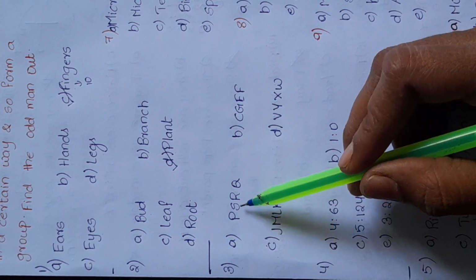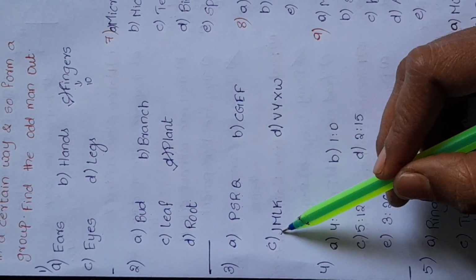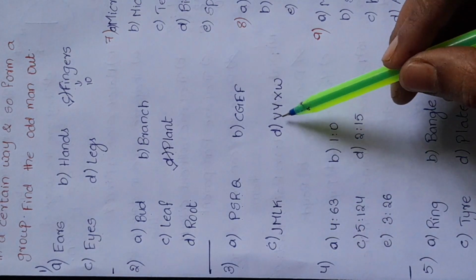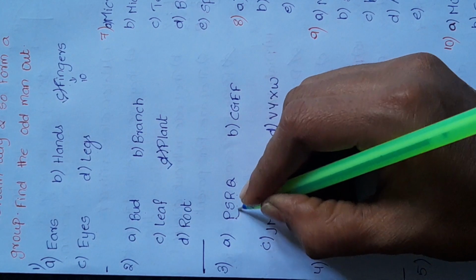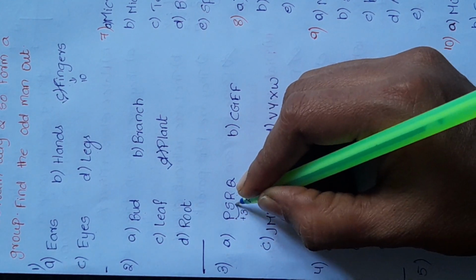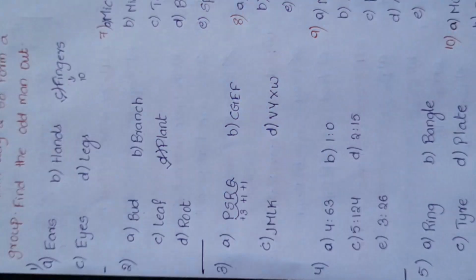Third one: A is P, S, R, Q. B is C, G, E, F. C is J, M, L, K. D is V, Y, X and W. Here by adding 3 to P, we get S. By adding 1, we get R. By adding 1, we get Q.